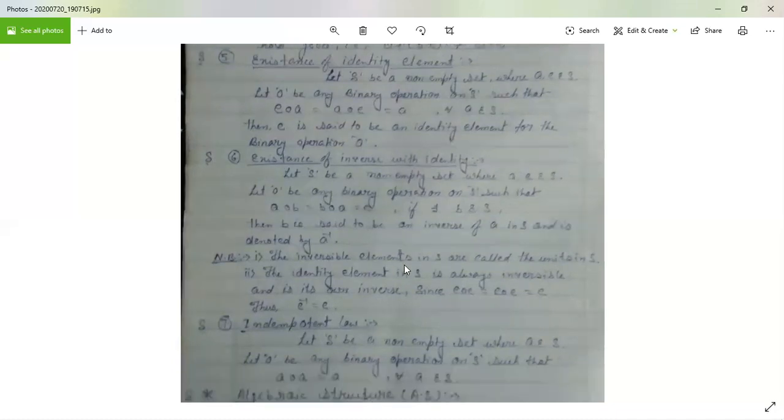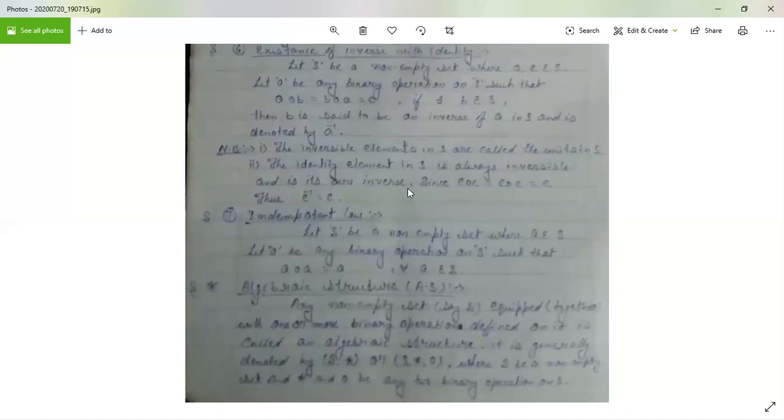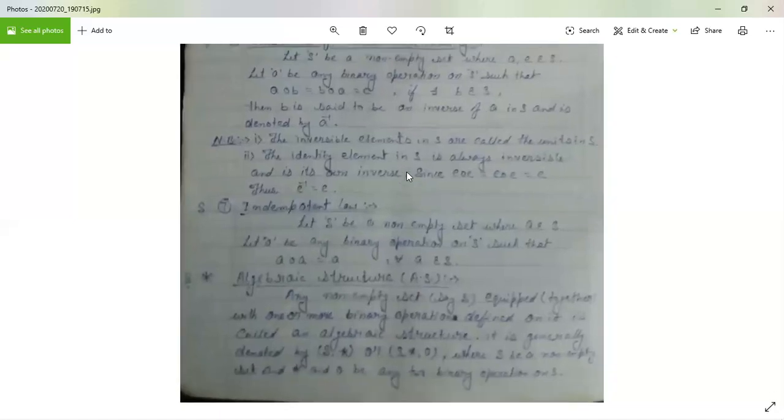Next one is the idempotent law. In the idempotent law, let S be a non-empty set and A belong to S. Let star be any binary operation on S such that A star A equals A for all A belonging to S. Don't be confused between these two laws.